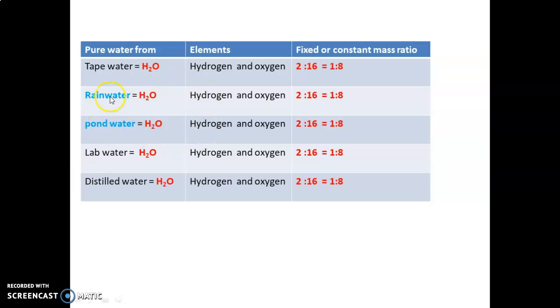That's how we make a tabular form. The same thing is expressed here. Pure water, tap water: elements hydrogen and oxygen, fixed or constant mass ratio 2 is to 16, which we make the simple ratio 1 is to 8. Rainwater 1 is to 8. Pond water 1 is to 8. Lab water 1 is to 8. Distilled water 1 is to 8. In all the cases, they combine in the constant or fixed mass ratio.